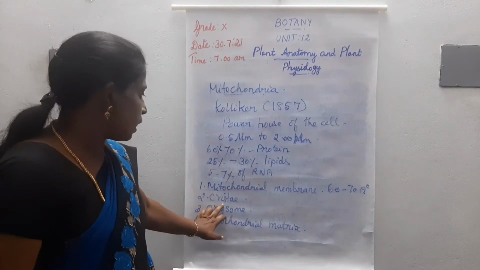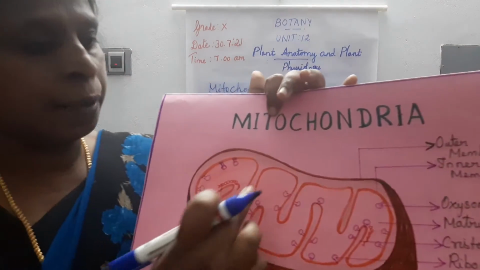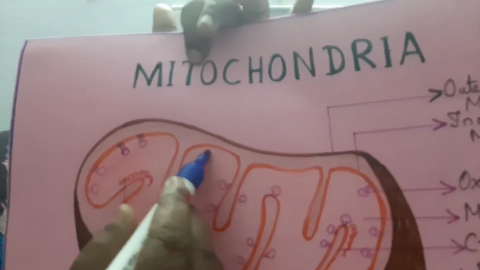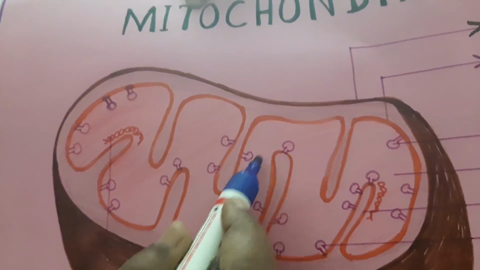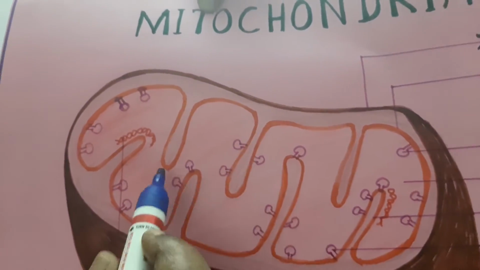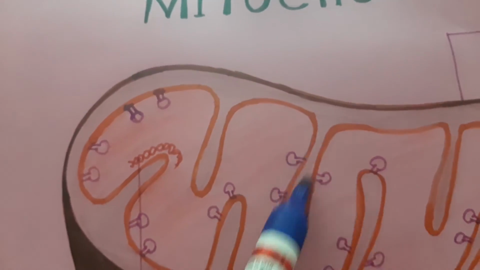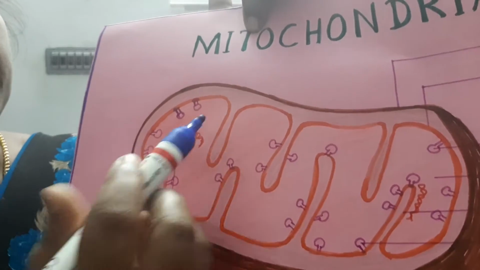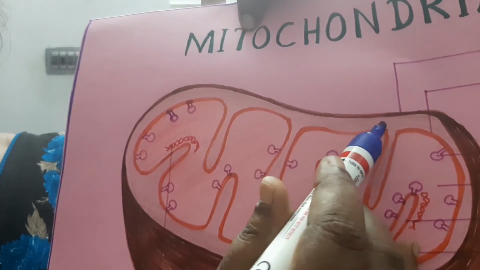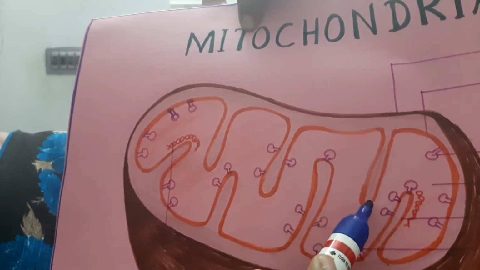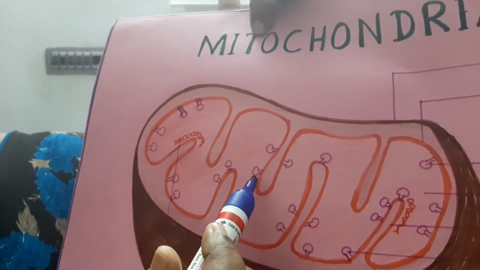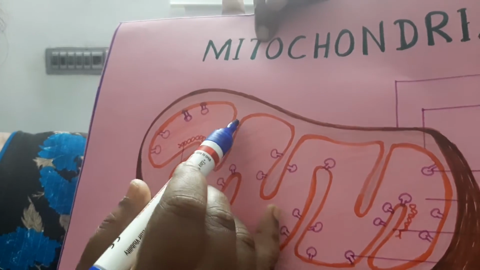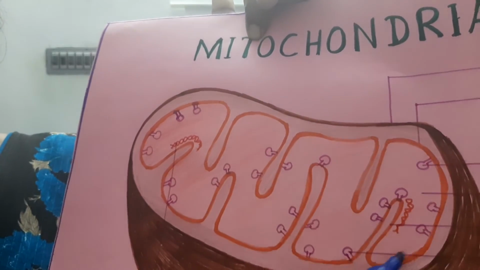The next one is cristae. The inner mitochondrial membrane gives rise to many finger-like projections. Here you can see the finger-like projections. These finger-like projections are called cristae. These cristae increase the inner surface area.